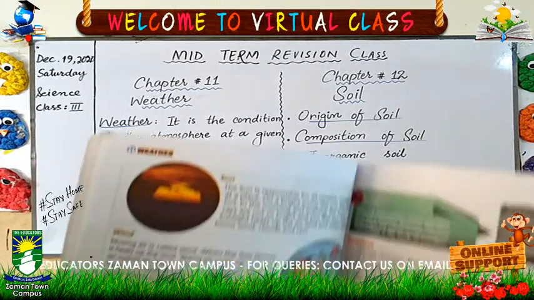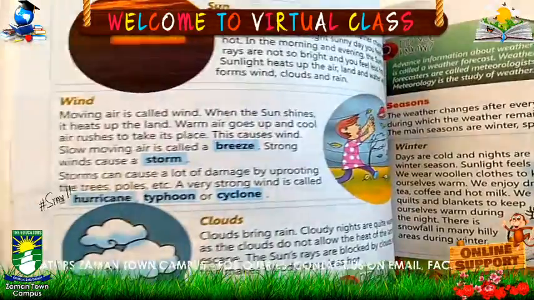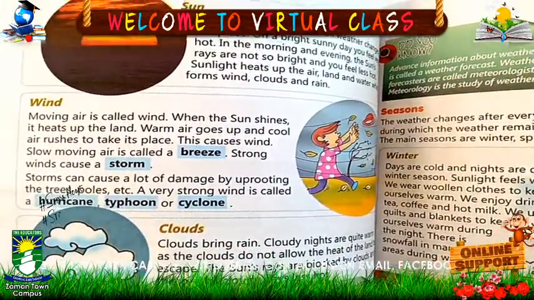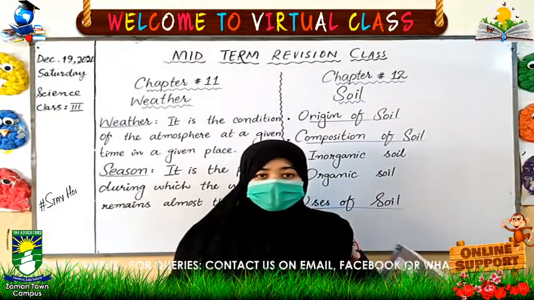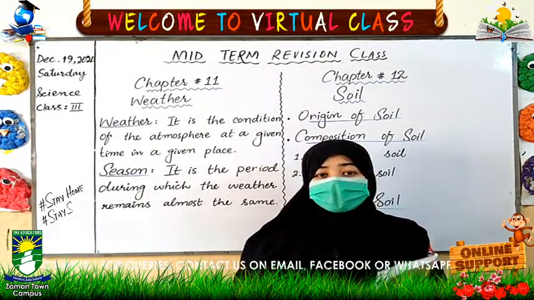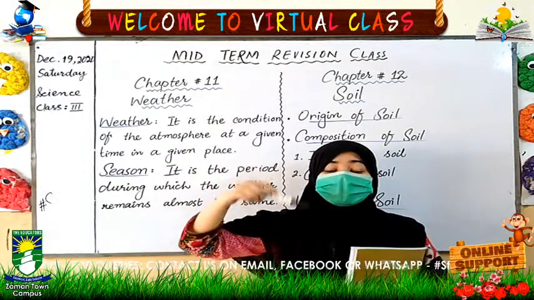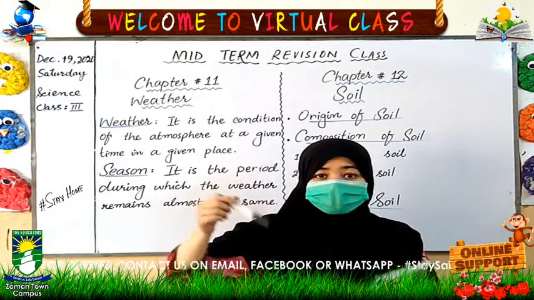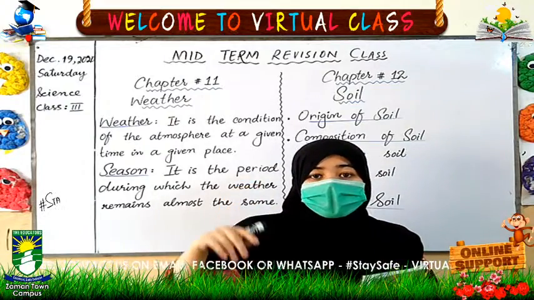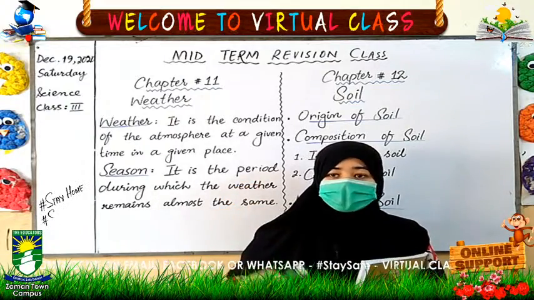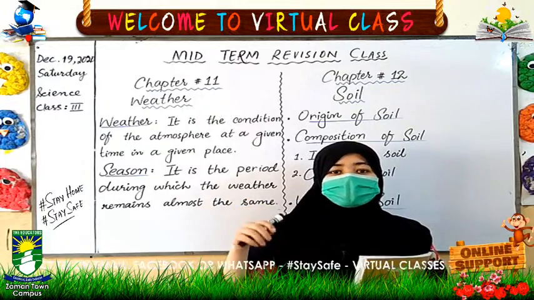The second element which affects the weather is wind. What is wind? Moving air is called wind, and slow moving air is called breeze. Strong wind causes floods. Floods are very dangerous because they cause trouble for us and lots of damage. They can uproot trees and poles, etc.